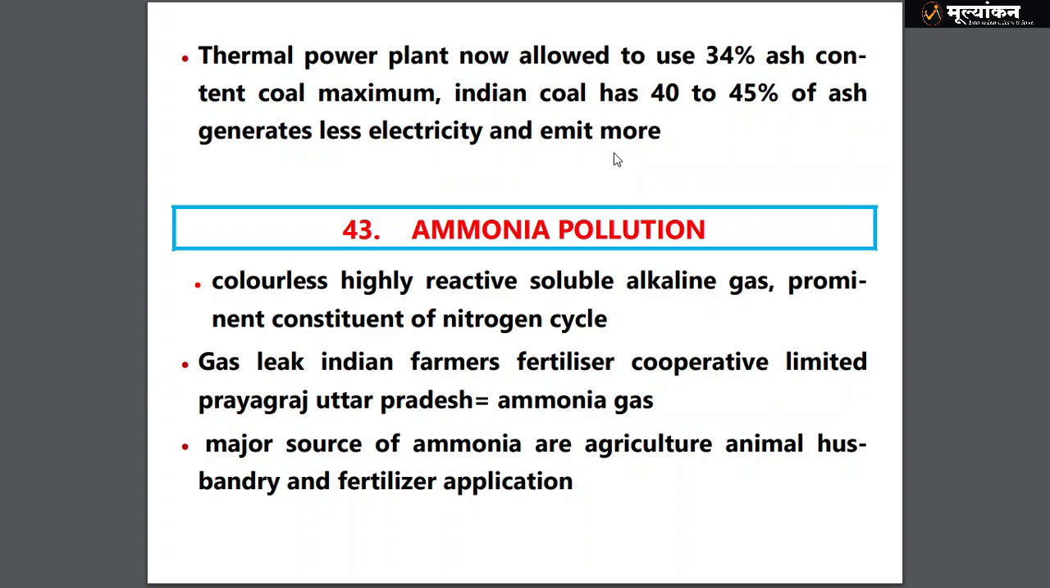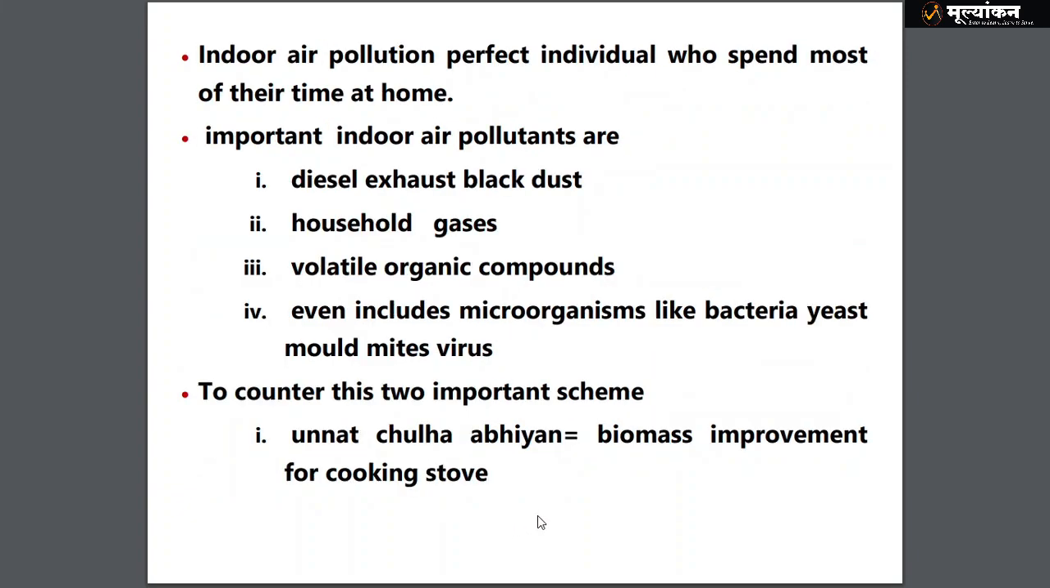Then we have ammonia pollution. We have already seen methane pollution and nitrogen pollution. Ammonia pollution is also in the news because of a gas leak at the Indian Farmers Fertiliser Cooperative Limited, Prayagraj in Uttar Pradesh. Ammonia gas has leaked. The major source of ammonia is of course agriculture and animal husbandry.